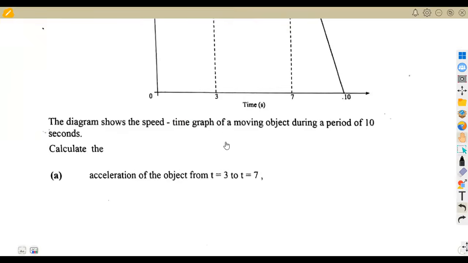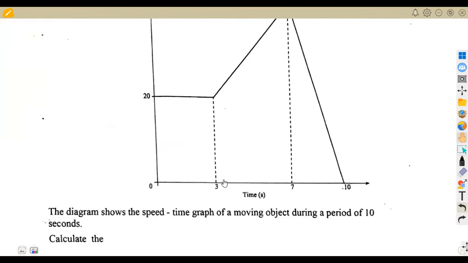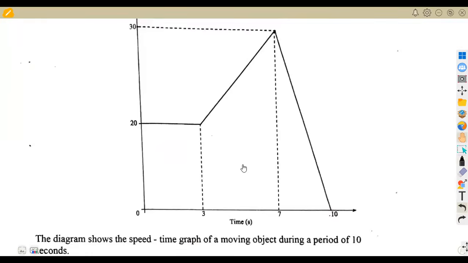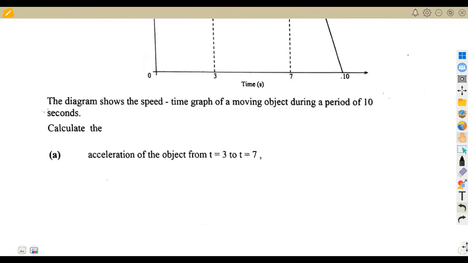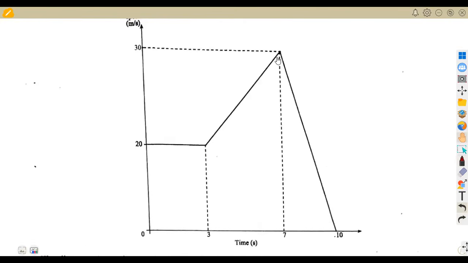All right, another question. The diagram shows a speed-time graph of a moving object over a period of 10 seconds. From 0 to 3, that's at constant velocity, which is constant speed. Then from 3 to 7, there's an acceleration. Then from 7 to 10, there is a deceleration happening. The question is, calculate the acceleration of the object from t equals 3 to t equals 7. And we noticed that from t equals 3 to t equals 7, there is an acceleration happening.